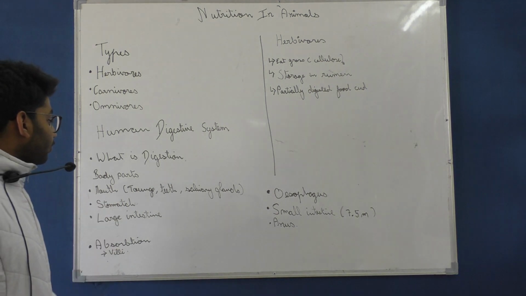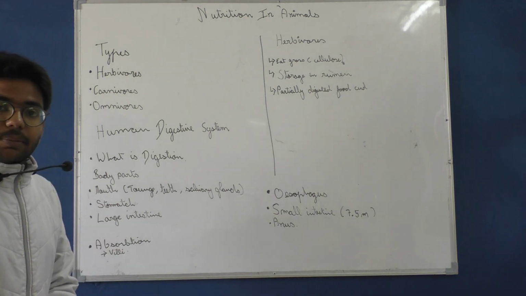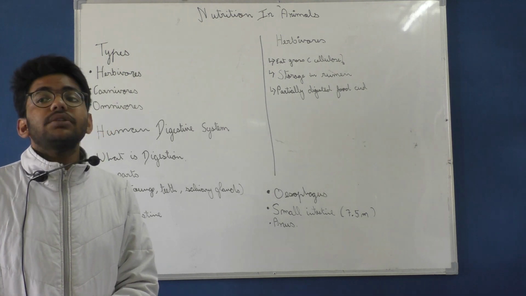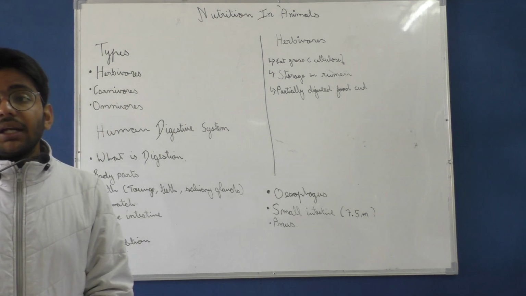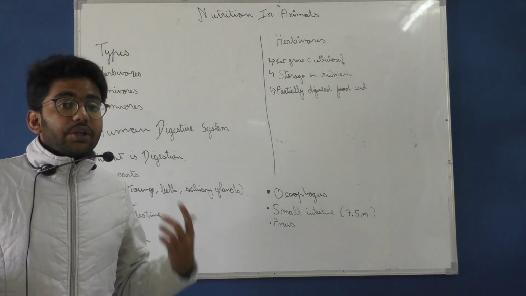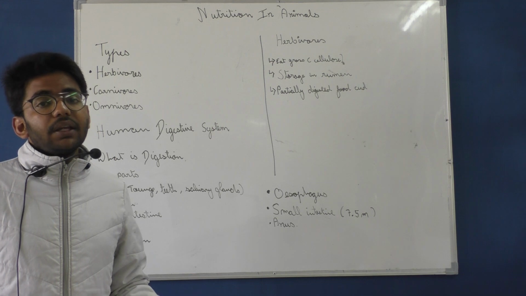Now comes the role of the stomach. What happens in the stomach? The stomach is used for storage of food. There are acids also in the stomach. There are many kinds of chemical substances which are present, which are manufactured by our body, and they are present in